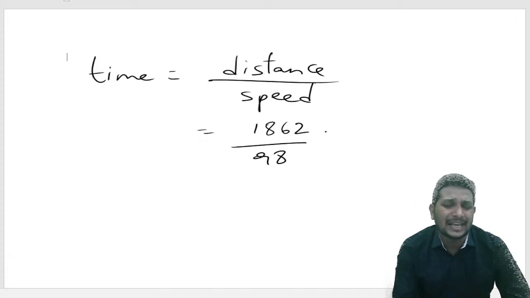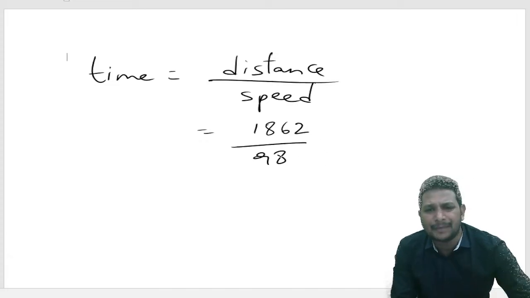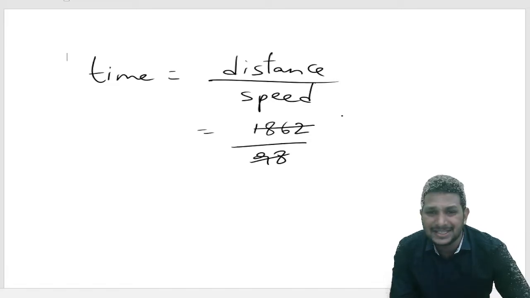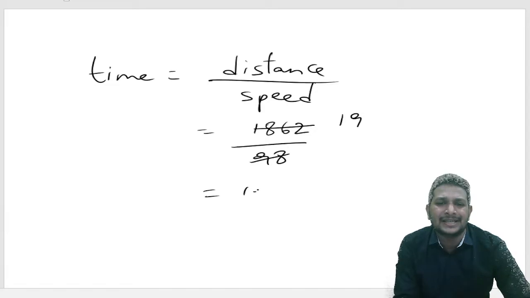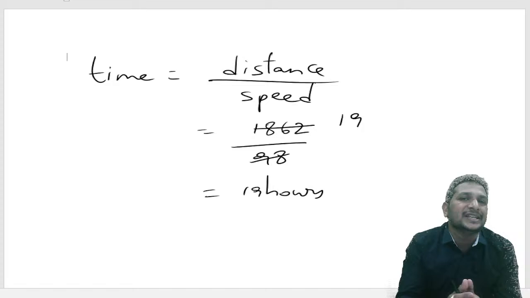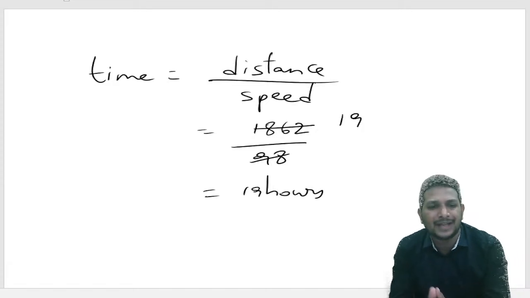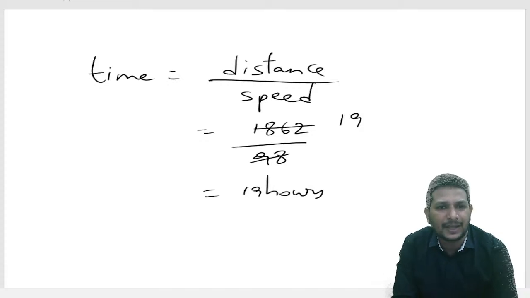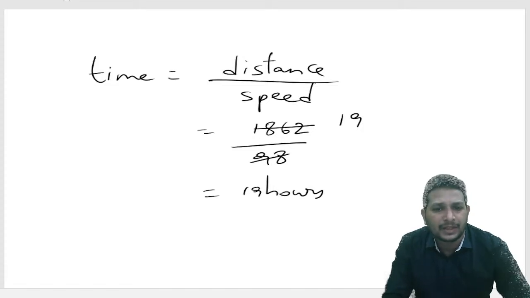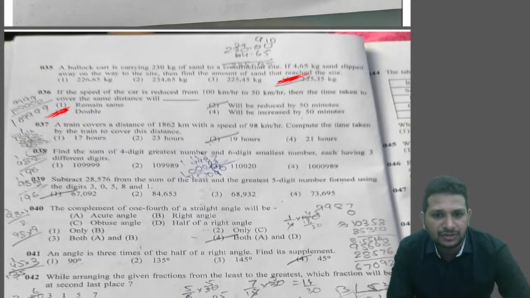You can do the calculations in your own way. I'm cancelling it directly. 98 will be cancelled off with 1862, 19 times. So the answer is 19 hours, because distance is given in kilometers and speed is given in kilometer per hour. So we got the answer in hours. Timing, we got it as 19 hours. That's nothing but option 3.